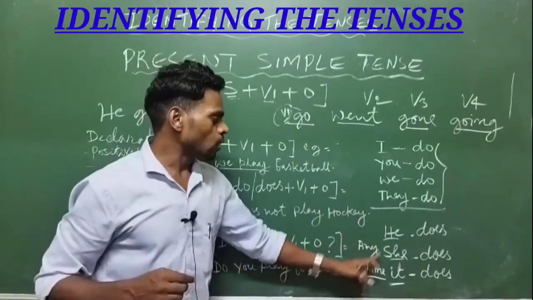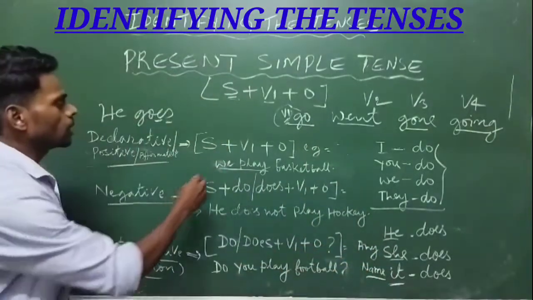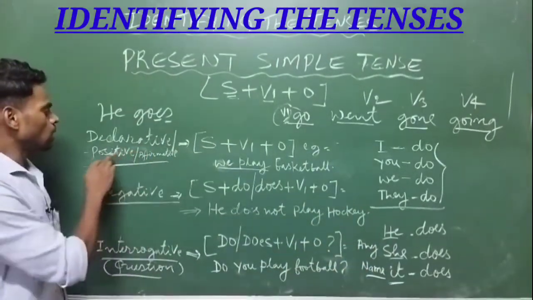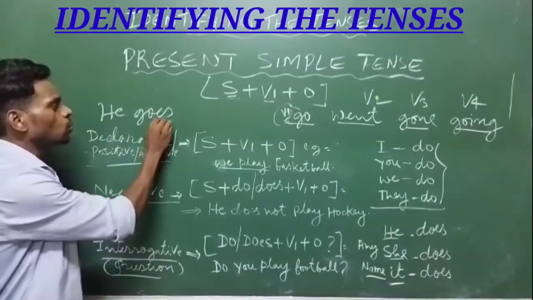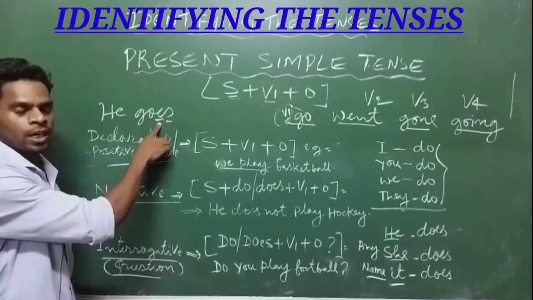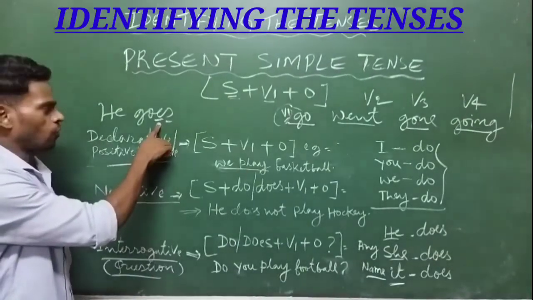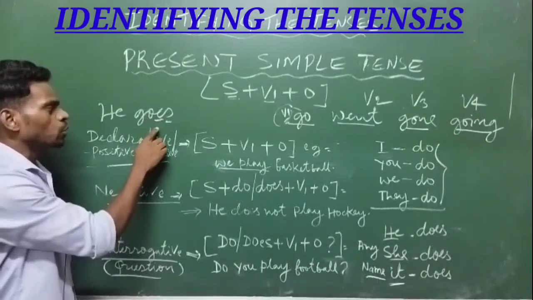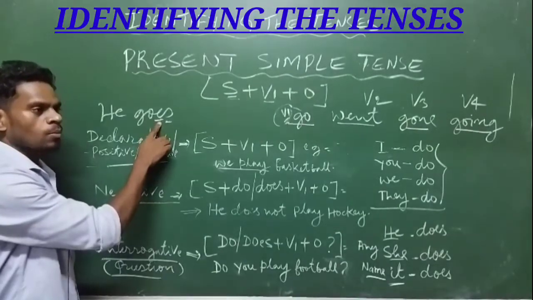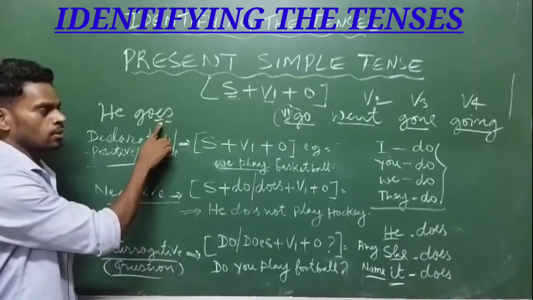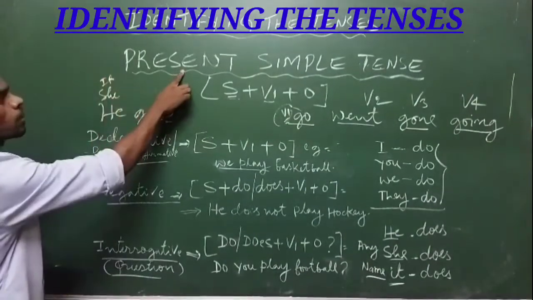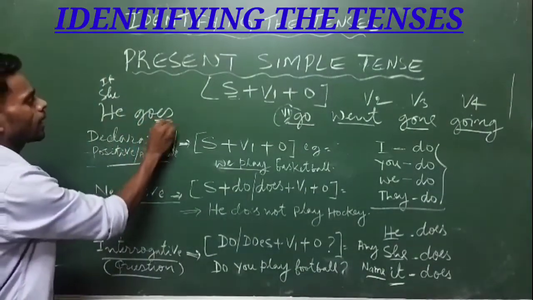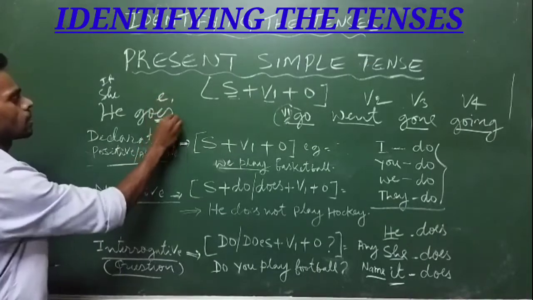Only in third person singular, he, she, it, in a positive sentence or declarative sentence or affirmative sentence, we use s or es depending upon the verb. In some verbs we use s, in some verbs we use es. So with he, she, and it in simple present tense we add s or es.